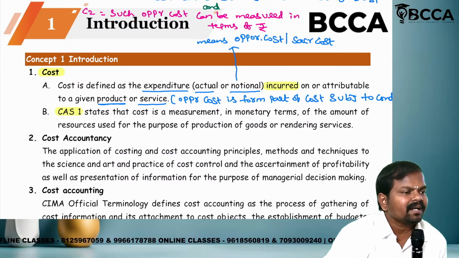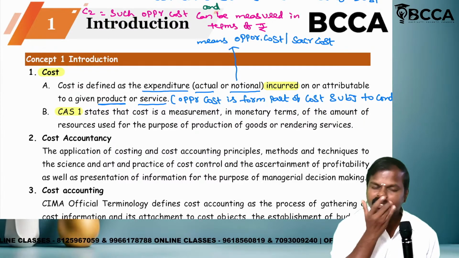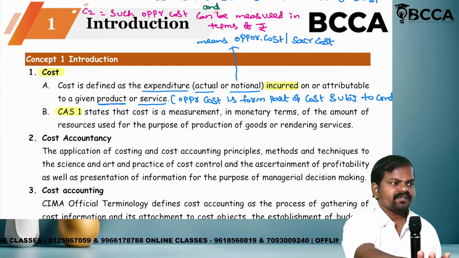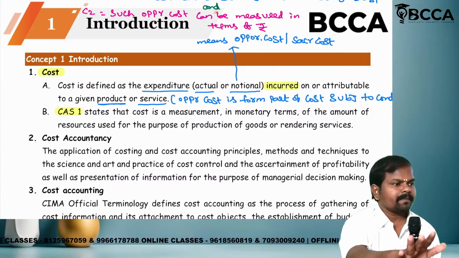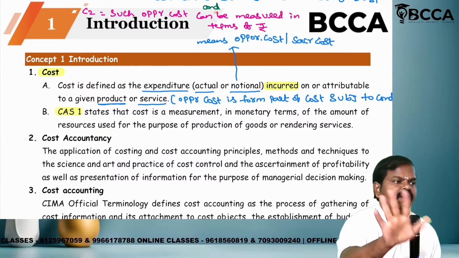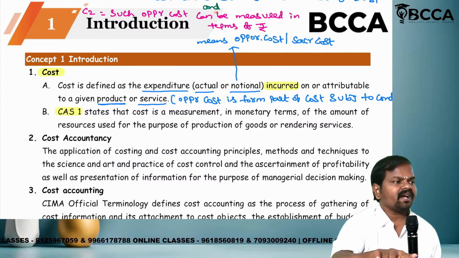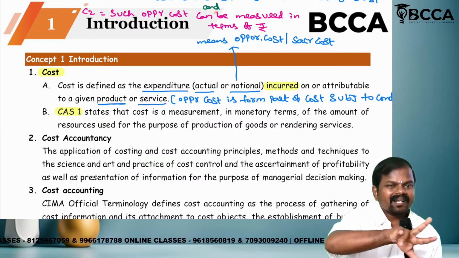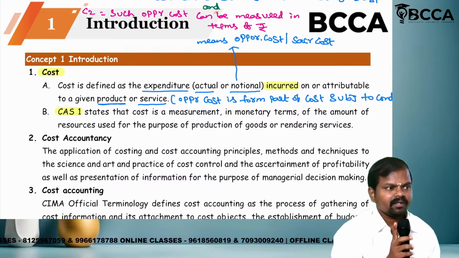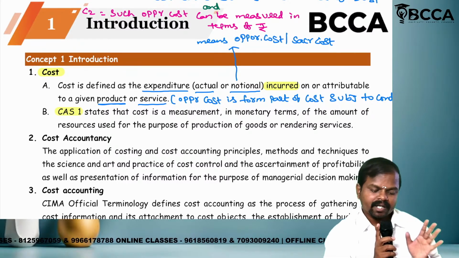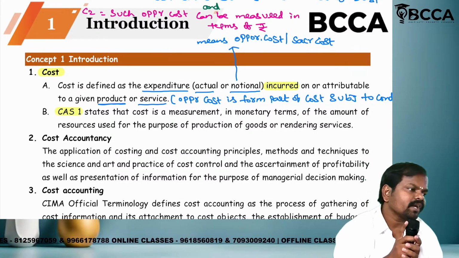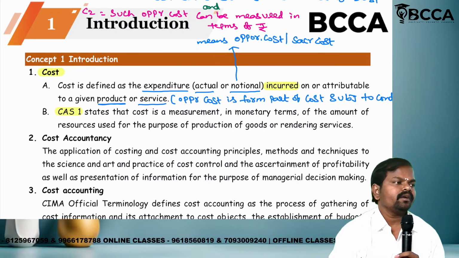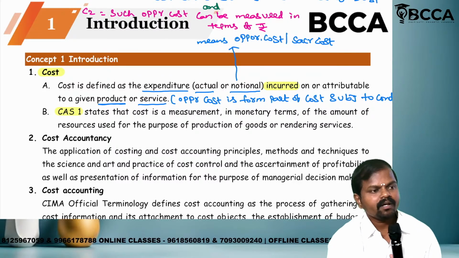It clearly tells that for the manufacturing process, whatever cost is incurred is called cost, and for rendering of services, whatever cost is incurred is called cost. Till now clear? Excellent. The remaining part will be discussed in tomorrow's class. Thank you so much.